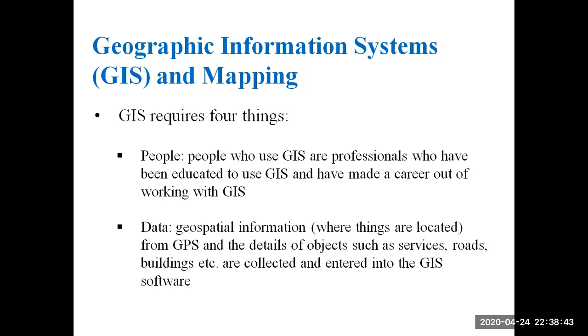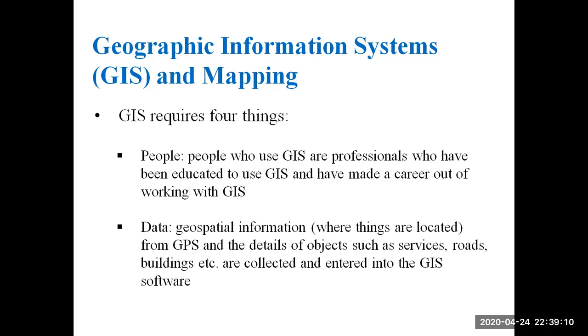GIS requires four things. First one is people. People who use GIS are professionals who have been educated to use GIS and have made a career out of working with GIS. So first we require people who are educated to use GIS and made GIS a career. So we'll consider the people who have the knowledge of GIS.